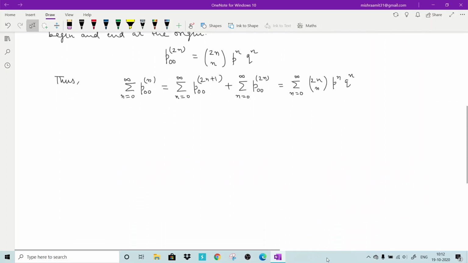So for this there is a famous formula which is known as Stirling's formula. So we will use that formula here.